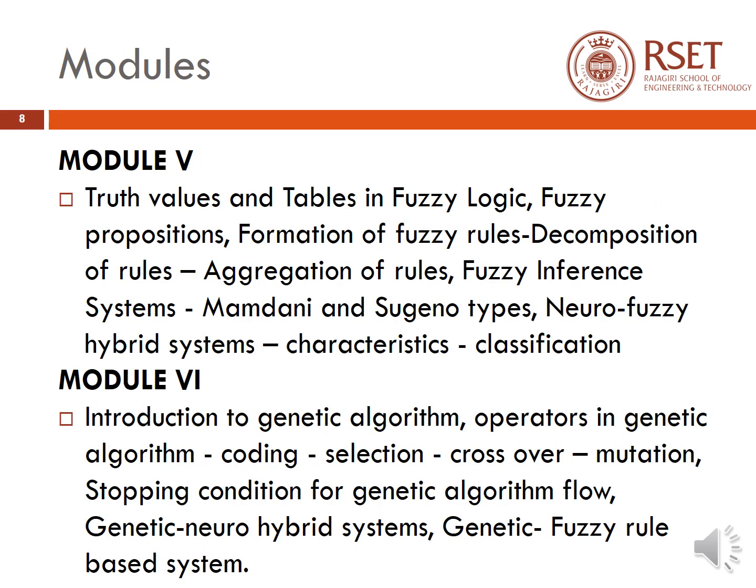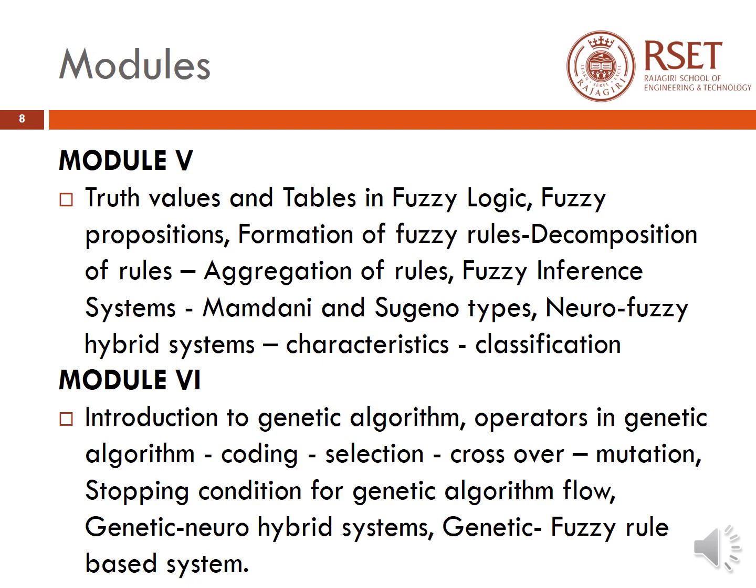The fifth module also deals with the last part of fuzzy logic, that is truth values and tables in fuzzy propositions, formation of fuzzy rules, then the decomposition of those rules, then aggregation of rules, fuzzy inference systems, Mamdani and Sugeno types, neuro-fuzzy hybrid systems, their characteristics and classification.